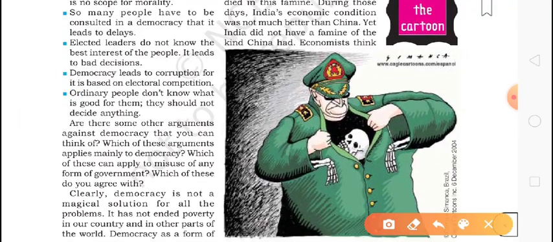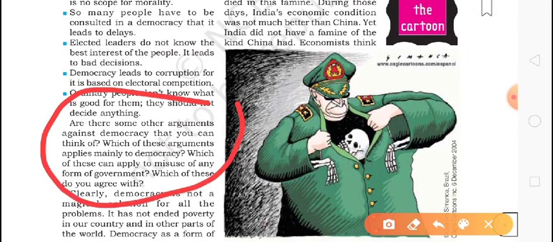So as you can see, are there other arguments against democracy that you can think of? Which of these arguments apply mainly to democracy? Which of these can apply to misuse of any form of government? Which of these do you agree with?